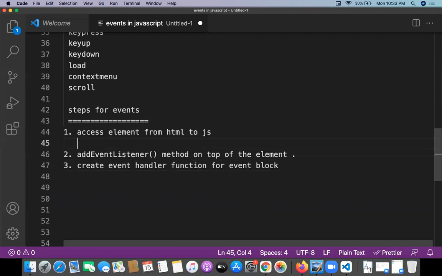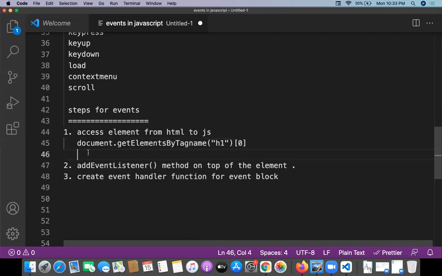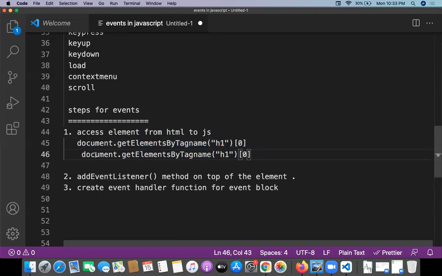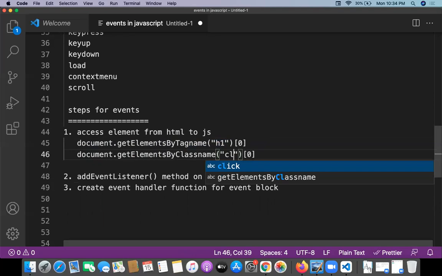The first step, how to access the element. There are multiple ways to access the element. document.getElementsByTagName, and the name of the tag we can specify, something like h1 of 0. This is the tag based search. And one more is a class based search, document.getElementsByClassName and the name of the class.